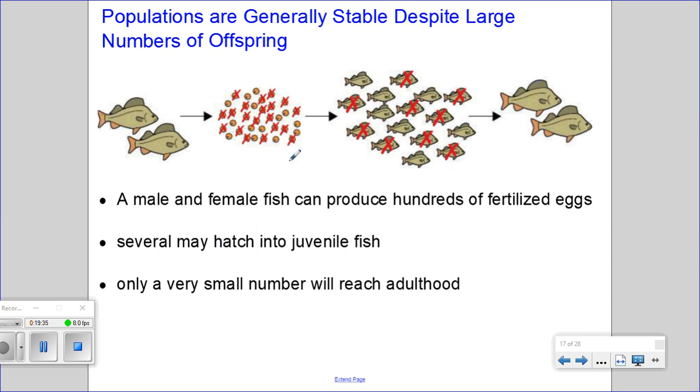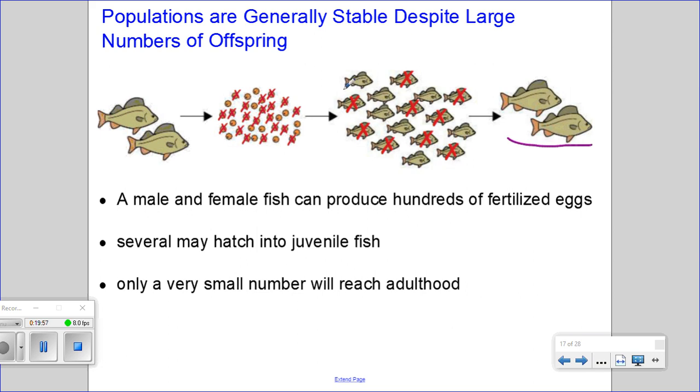So a small number of those eggs will hatch into juvenile fish, which is still a larger number than what the environment can support. And just through predation and competition for space, that struggle for survival, only a very small number of fish will reach adulthood.